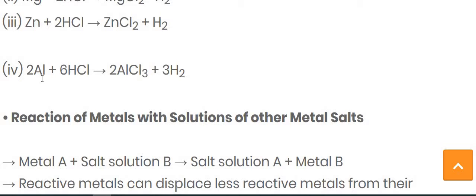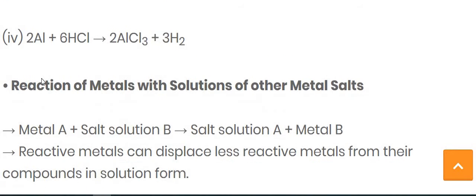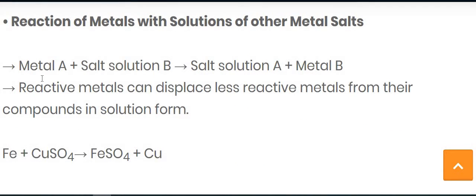Now let's see another reaction of metals, that is the reaction of metals with the solution of another metal salt. So the common formula: metal A and the solution of the salt of another metal, B, gives the salt solution of A and the metal B. As we already studied in the first chapter, this is a displacement reaction.